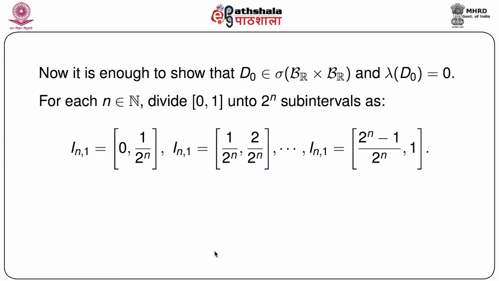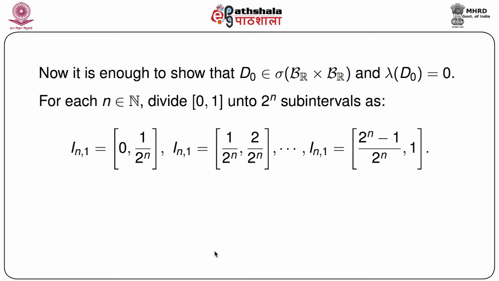So we denote these sub-intervals as I_{n,1} equals the closed interval 0 to 1 by 2 to the power n, I_{n,2} equals the closed interval 1 by 2 to the power n to 2 by 2 to the power n, and so on, up to I_{n,2^n} equals the closed interval 2 to the power n minus 1 by 2 to the power n to 1, that is 2 to the power n by 2 to the power n.